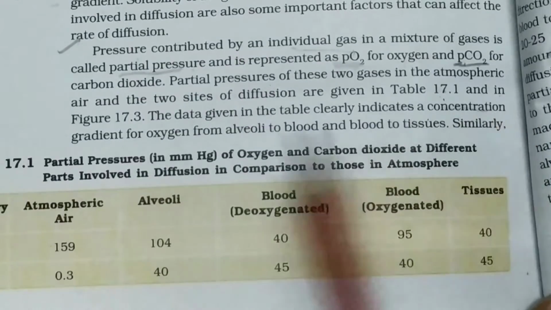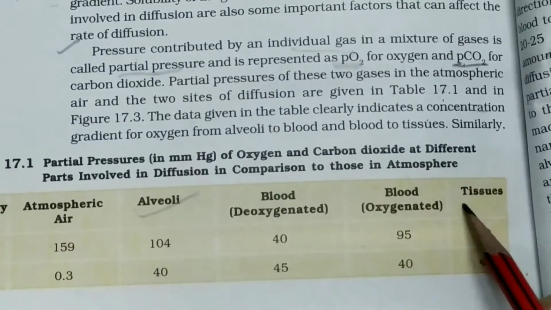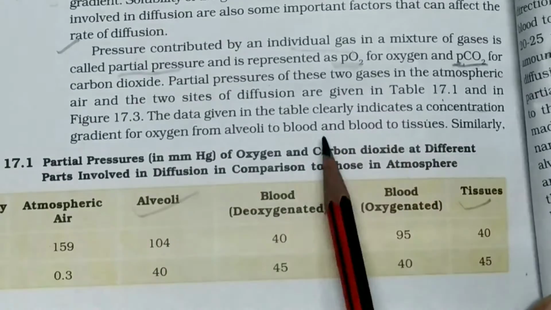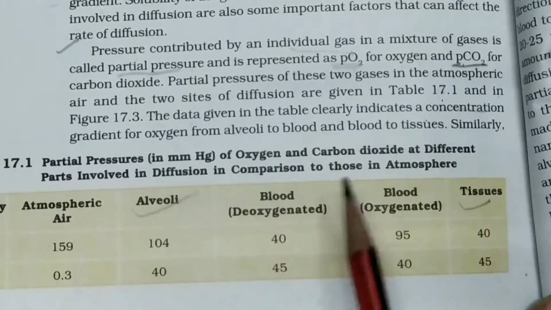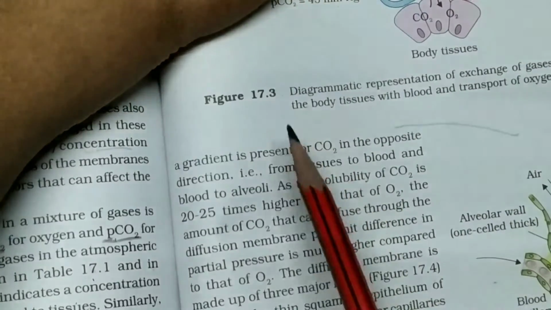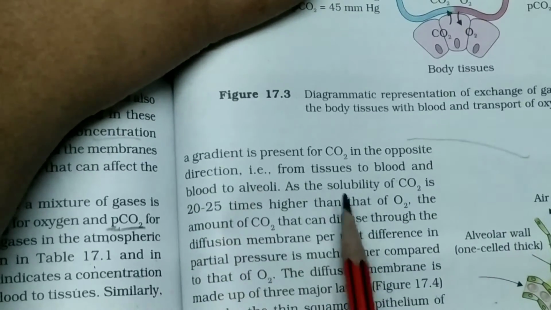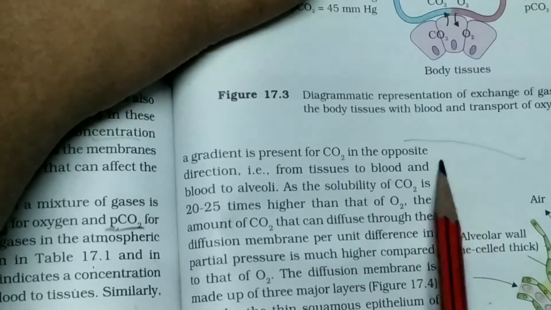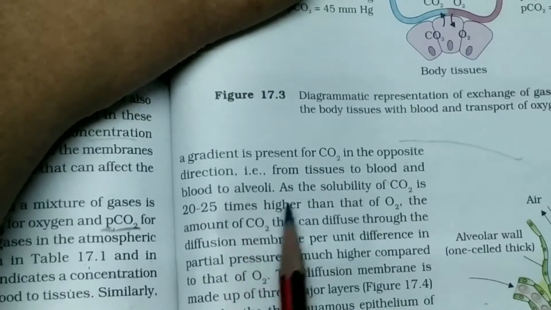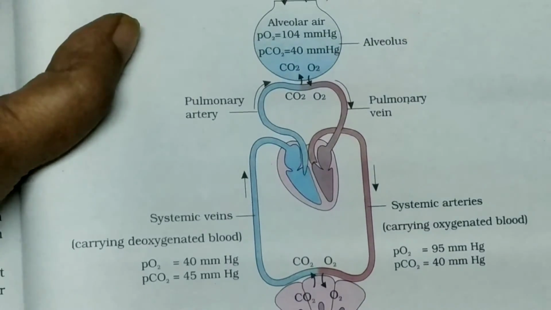Now see, the data given in the table clearly indicates the concentration gradient for oxygen from alveoli to blood, and blood to the tissue. Similarly, there is a gradient for carbon dioxide in the opposite direction, that is from tissue to blood and blood to alveoli. Now see, this is the figure which represents the exchange of gases.